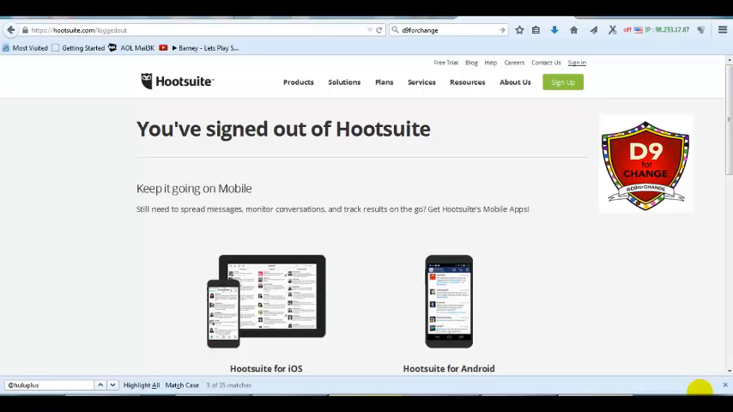Now, the benefit for using HootSuite is that you can actually tweet the same message more than once. You can tweet up to 100 messages per hour, up to 10 hours a day. You can also auto load your tweets. So, with that being said, let's get started.